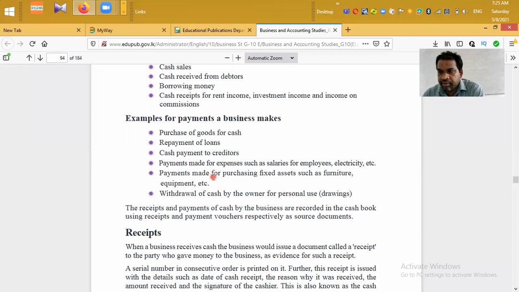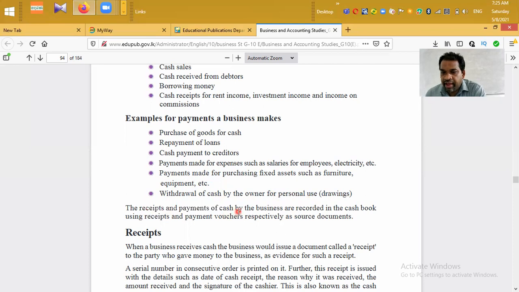Business has to buy different types of non-current assets to be used in the business to generate income for the business. Then the business has to pay in cash. Withdrawal of cash by the owner for personal use, drawings. If the owner takes money for their personal matters, then it's called cash drawings. Then money goes out.